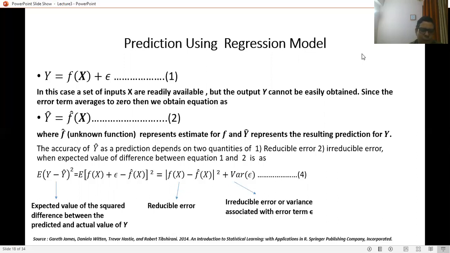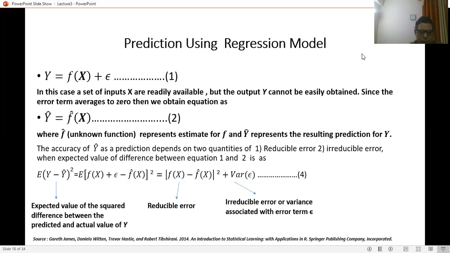The expected value of the difference between equations 1 and 2 is the expected value of the squared difference between the predicted and actual value, and it depends on two types of error. That is the reducible error, which is (f(x) minus f cap(x)) squared, plus the variance, which we can call the irreducible error, the variance of the error term. So it is an irreducible error.